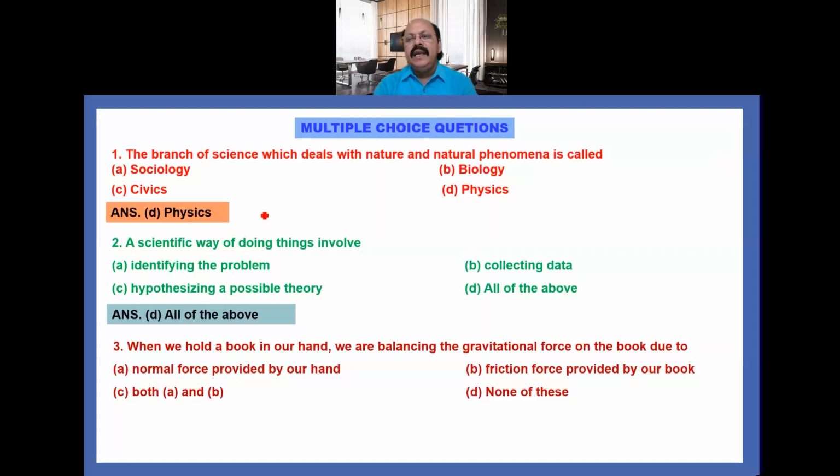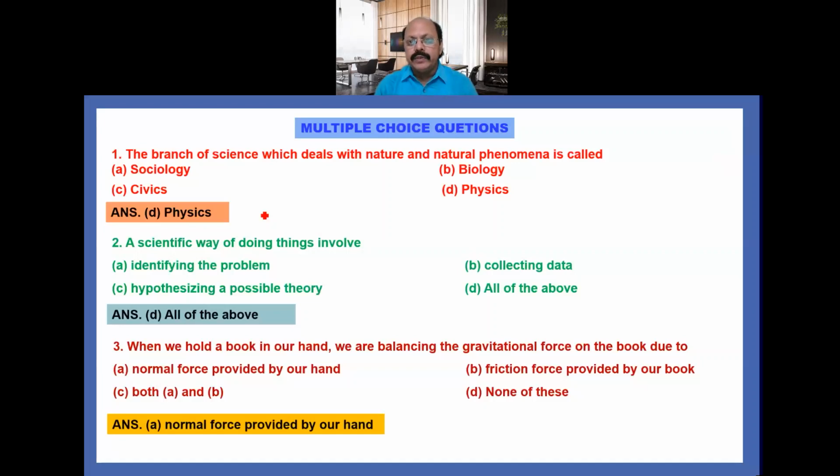When the book is held in the hand, its gravitational force acts downward. To balance this gravitational force, we require a force in the upward direction, which is known as normal force. So its answer must be option A.